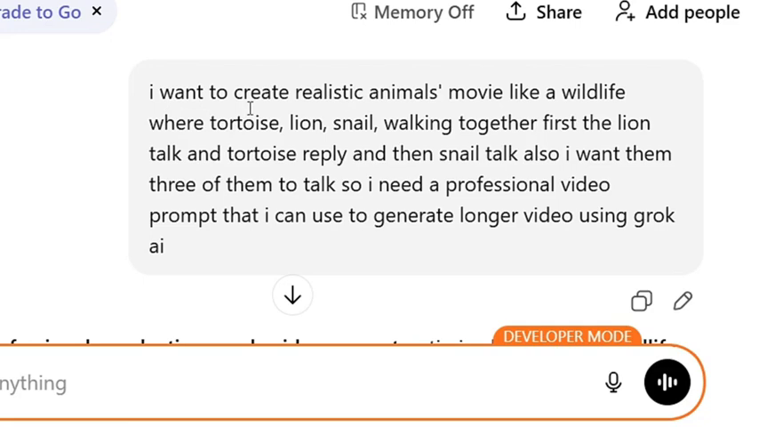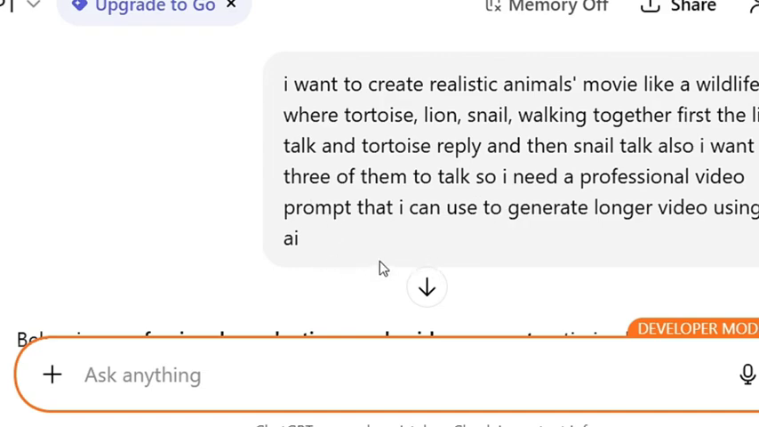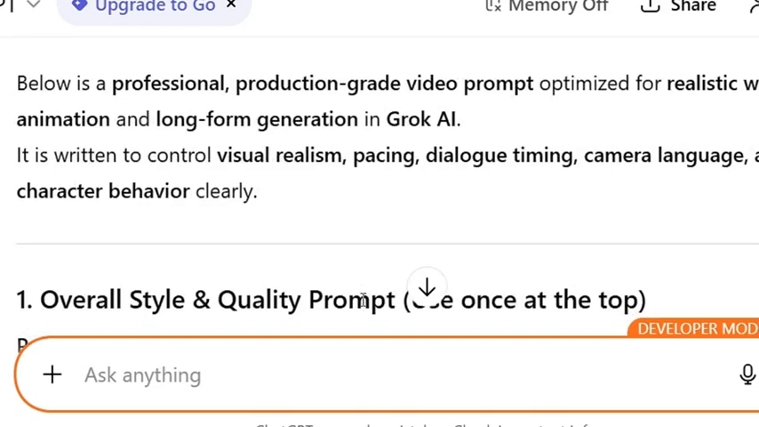I said I want to create a realistic animal movie, like a wildlife film where a tortoise, lion, and snail are working together. First, the lion talks and the tortoise replies, and then the snail also talks. I want the three of them to talk. So I need a professional video prompt that I can use to generate long videos using Grok AI. This is my video idea. Now, this is the response ChatGPT gave to me.